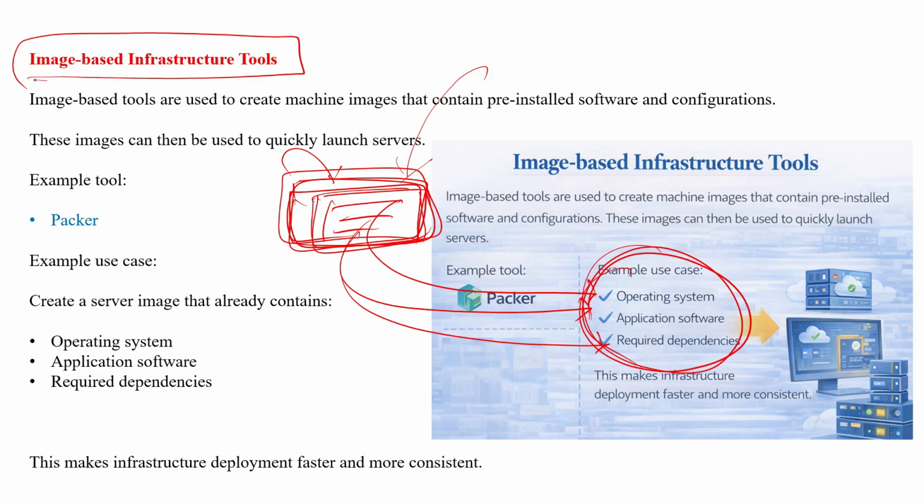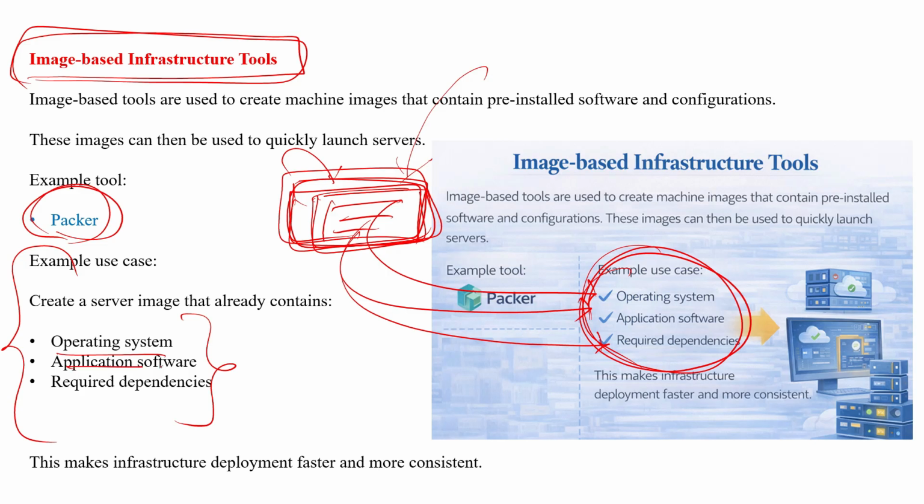So if you have such a requirement where you need to use an image based infrastructure tool, we have Packer, which is again from HashiCorp. With the help of Packer you can create base images which contain everything at a single place.